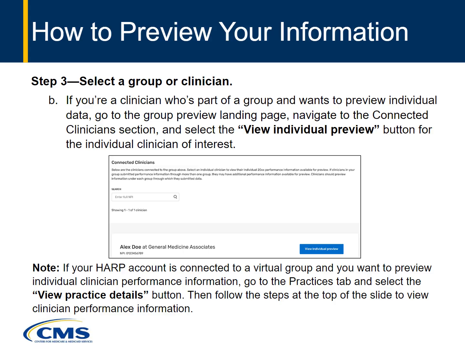Note that if your HARP account is connected to a virtual group and you want to preview individual clinician performance information, go to the Practices tab and select the View Practice Details button. Then follow the steps at the top of the slide to view clinician performance information.